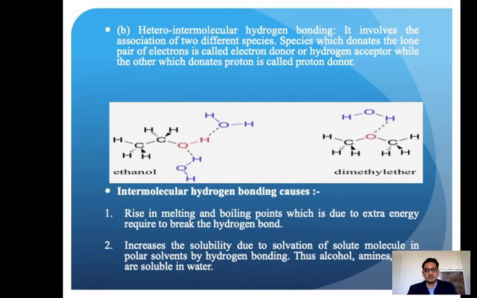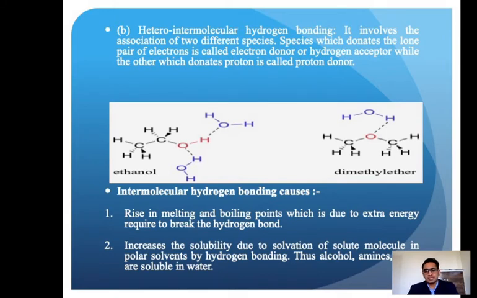Okay, so that is ethanol and water bonding, and that is the intermolecular bonding. And here, hetero means one ethanol and one water. Bonding like that. If it is water with water, then it is homo intermolecular. Hetero means one ethanol, one water.